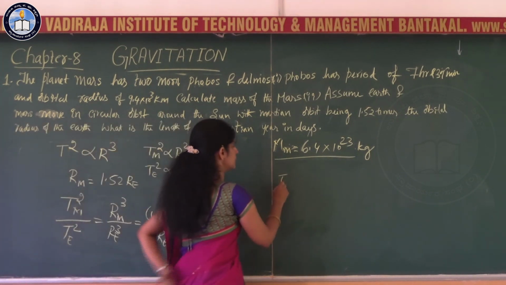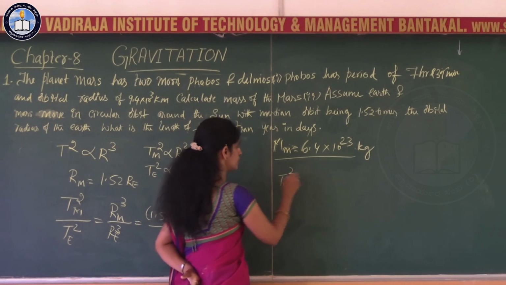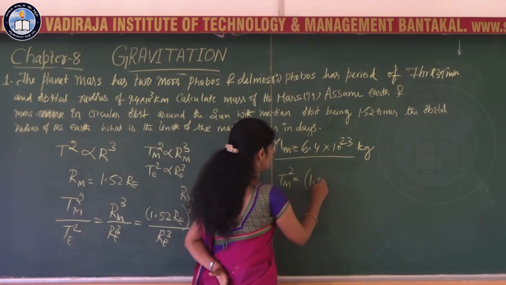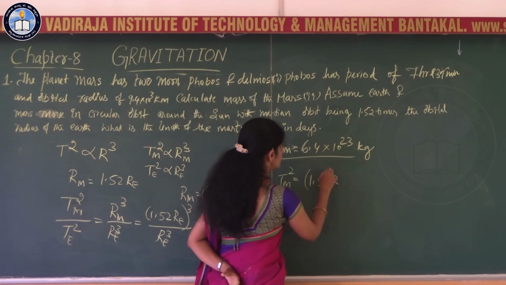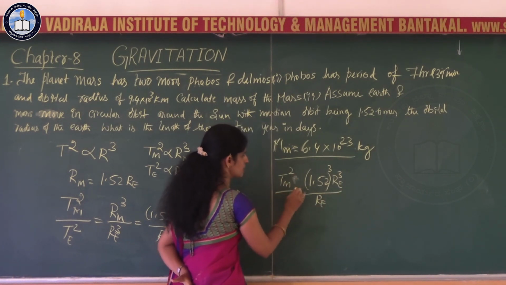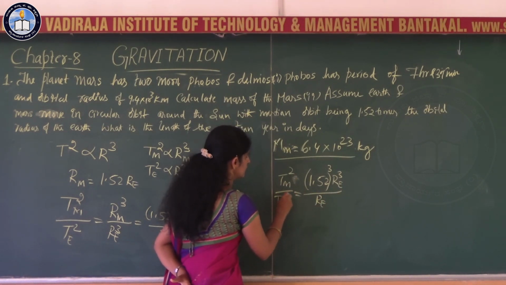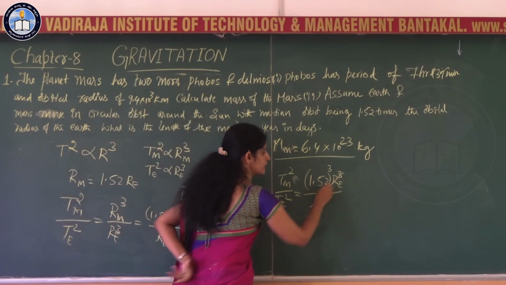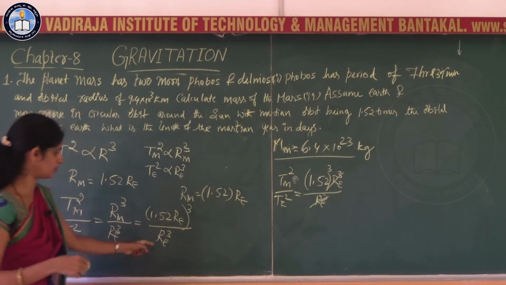That is, the time period of Mars squared is equal to 1.52 cube R_E cube divided by R_E cube, times T_E square. So R_E cube gets cancelled with R_E cube in the numerator.